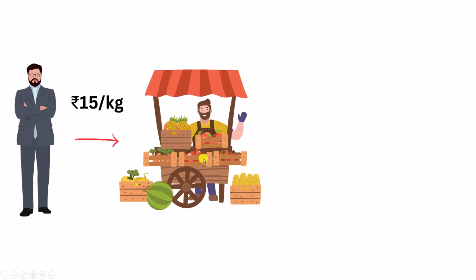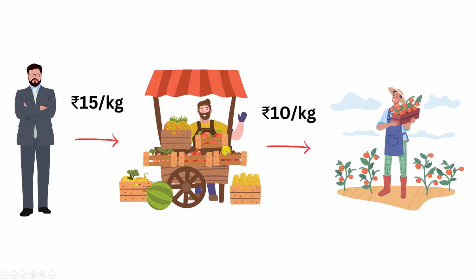Second option is you can go to a vegetable seller. Vegetable seller has tomatoes and other vegetables with him. You can go to him and buy tomatoes at 15 rupees per kg. And what does this seller do? He in turn buys the tomatoes from the farmer at 10 rupees per kg.